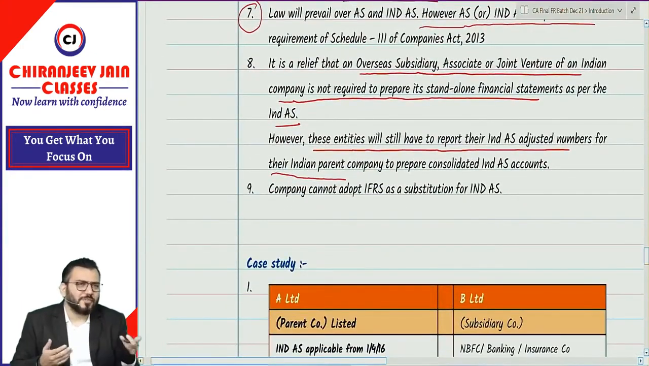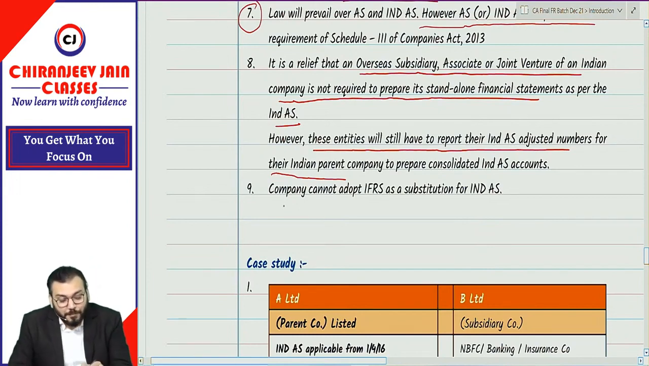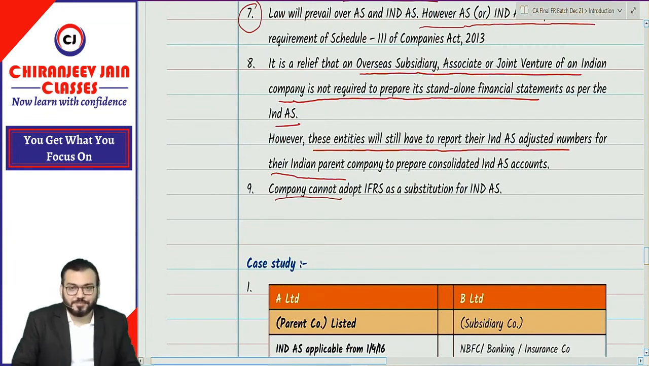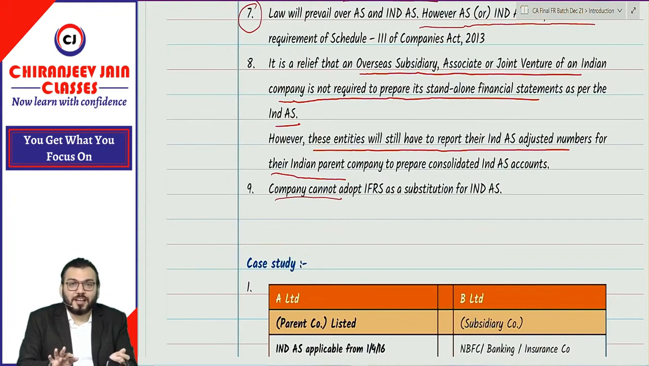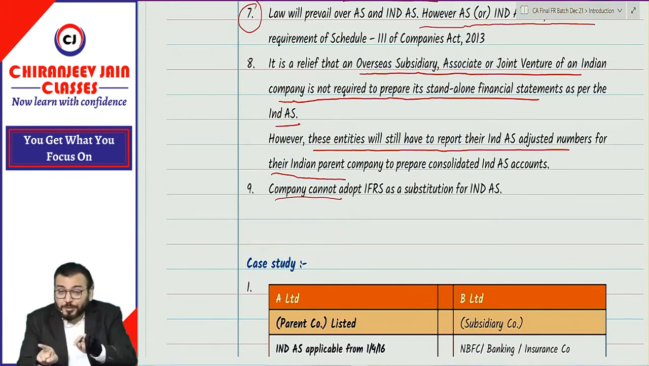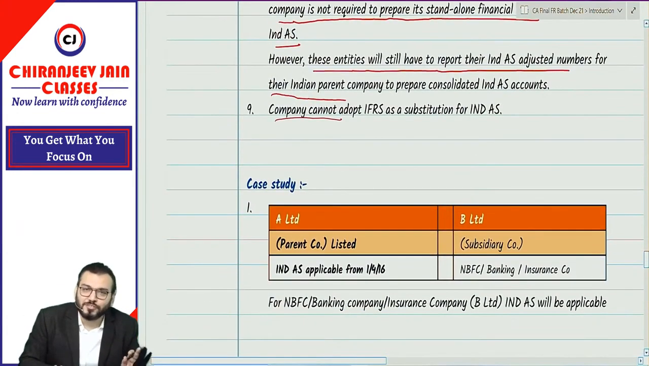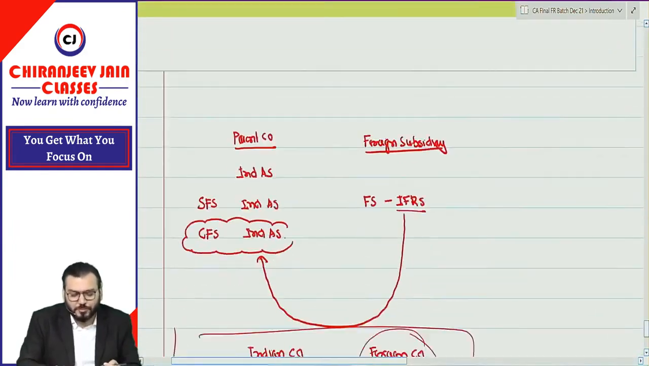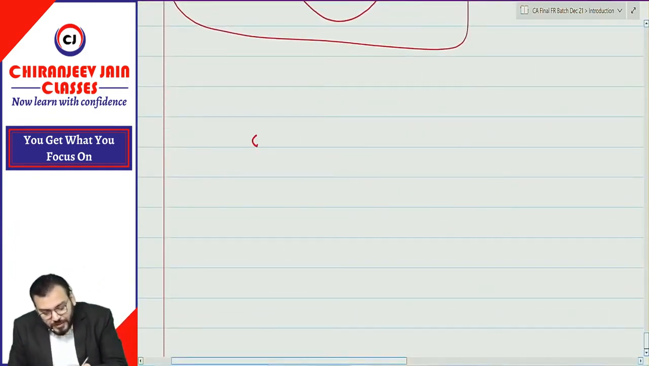Now the last point is also a very important point: a company cannot adopt IFRS as a substitution to Ind AS, because the difference between IFRS and Ind AS is only 5%. They are basically the same only. The question is whether a company can adopt IFRS as a substitution to Ind AS. Of course, the answer is no. But there may be a situation. I am just giving one situation. Suppose there is one Indian company which is listed on the National Stock Exchange as well as the London Stock Exchange.